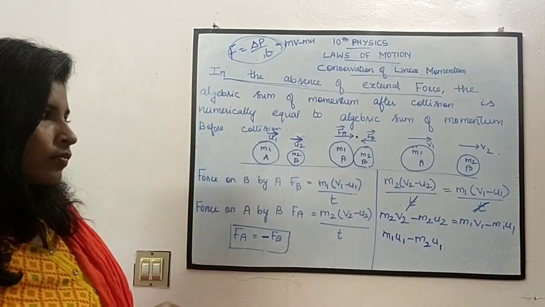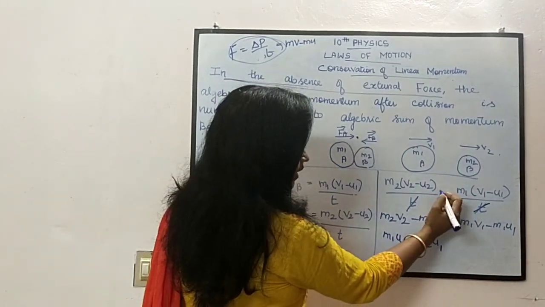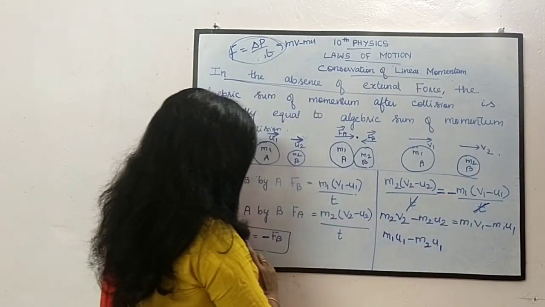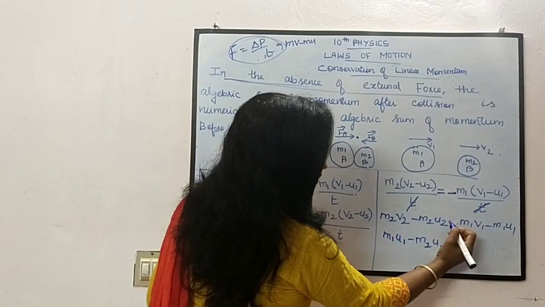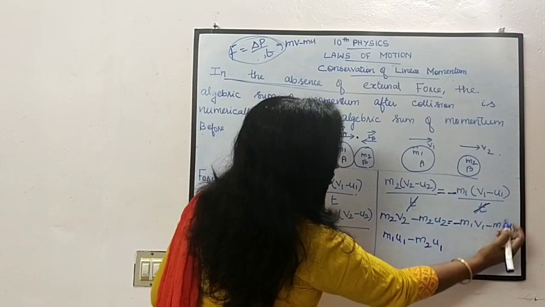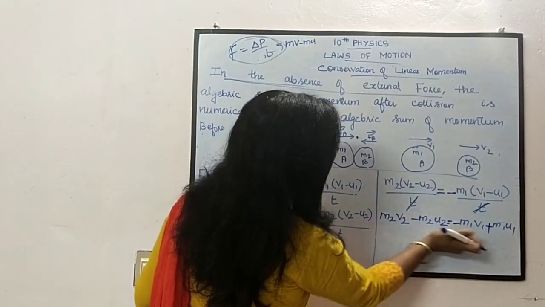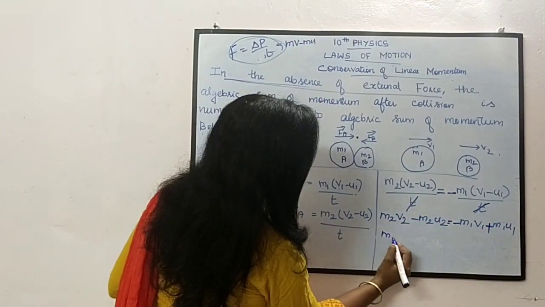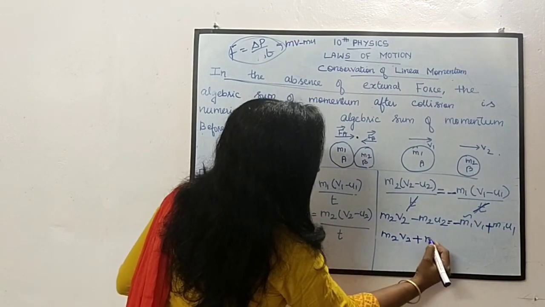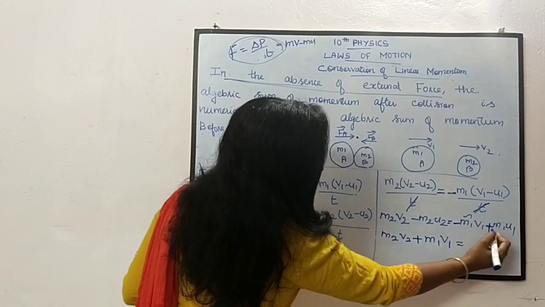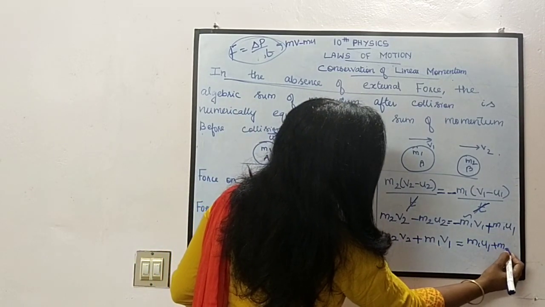Okay, sorry, I have not written the sign as minus. Okay, since it is FA equal to minus FB, here this will become minus. So minus m1v1, minus of minus plus m1u1. Okay, so when I take this, I can take the v term to this side. So m2v2, when this comes over here, m1v1 equal to, here what is it? m1u1, and this goes to here, m2u2.